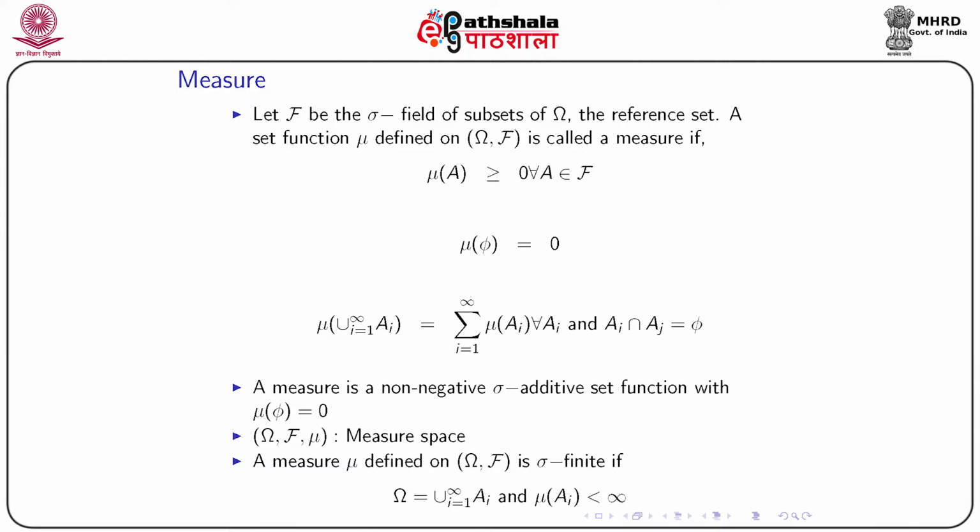A measure mu defined on this measurable space omega and script F is called sigma finite if omega is exhausted by countable unions of sets A_1, A_2, A_3, and so on. That is, if omega is equal to the union over i from 1 to infinity of A_i and the measure of each set is finite, then we call mu sigma finite.